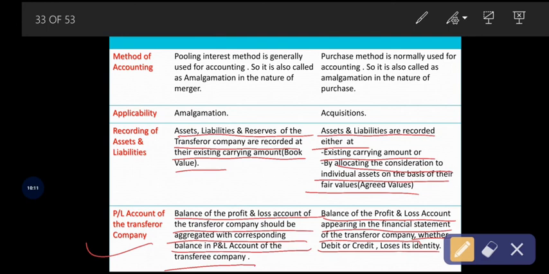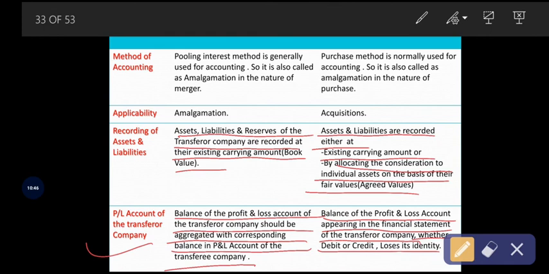Okay, so you have to observe and keep in mind the examples. A and B are the transferor companies and C is the new company. Then you will get clarity about the concepts. So in this case, under amalgamation in the nature of merger, the balance of profit and loss account appearing in the financial statement of the transferor company, that is A and B company, whether debit balance or credit balance, that is positive balance or negative balance, loses its identity,